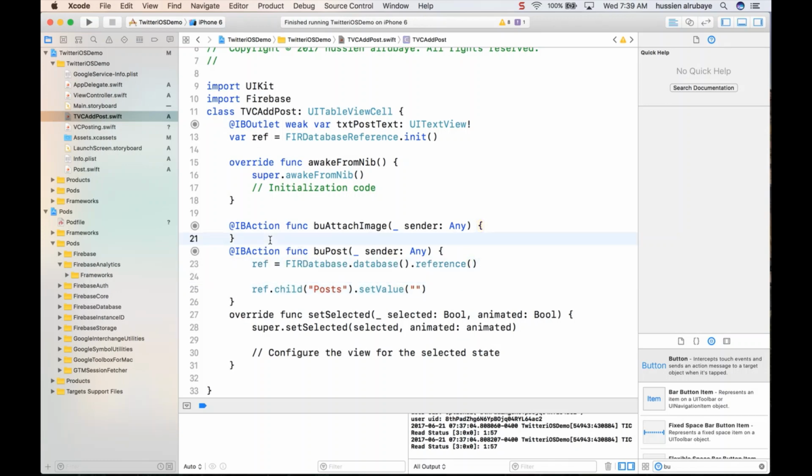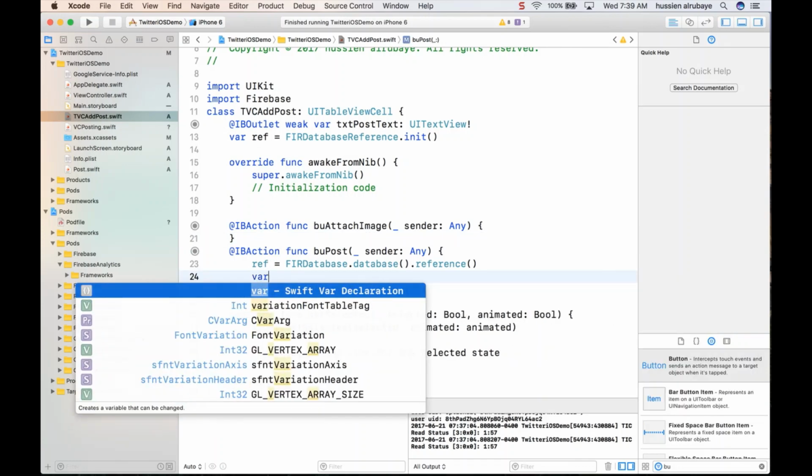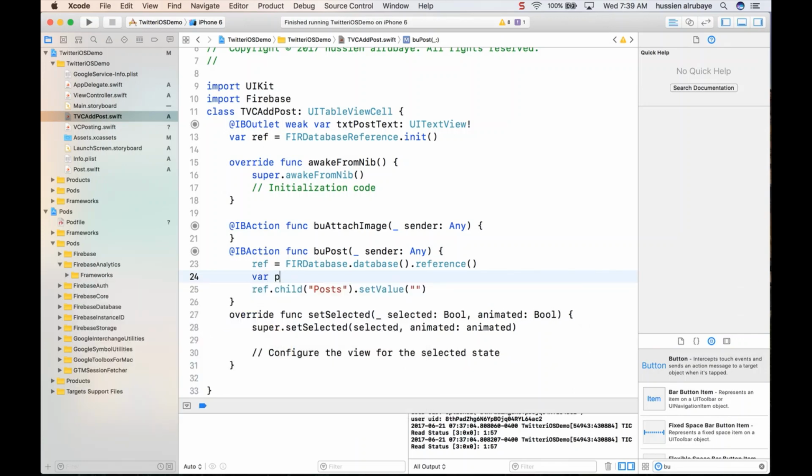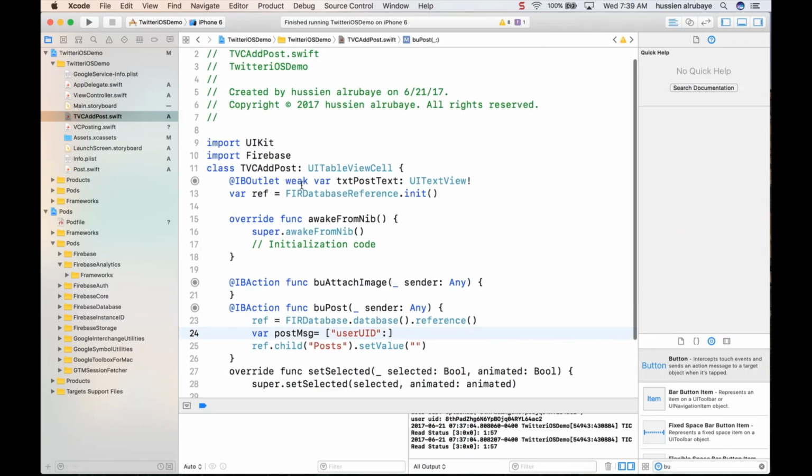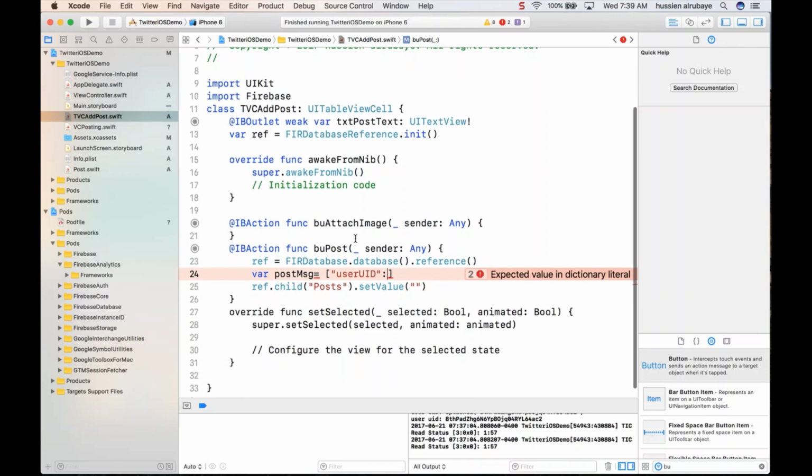First of all, let me just create an array, so I say var post msg should be an array, a dictionary array, that has all the information about what I want to post to the server. So you know the information we need to post to the server. First information, I need to pass the user UID. Should say, hey, the user UID in this way will be equal to whatever user UID we have here. So just make sure to do it in this way and say, hey, whatever the user UID that is passed to this page.